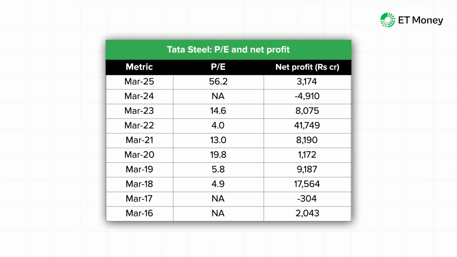Now, the PEs of cyclical and commodity stocks also tend to show steep fluctuations depending upon which phase the company's earnings are in. For instance, consider the PE and net profits of Tata Steel, a cyclical company. As the company's profits have fluctuated, so has its PE ratio. At the end of FY22, the company's PE stood at just 4 times as the profit stood at a massive 42,000 crore. But at the end of FY25, the PE was much higher at 56 times amid subdued profits.